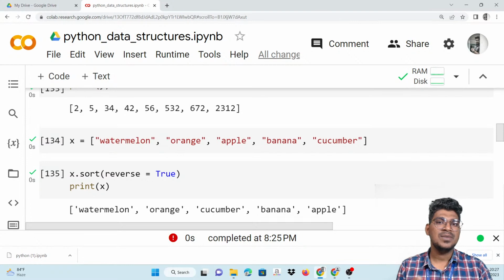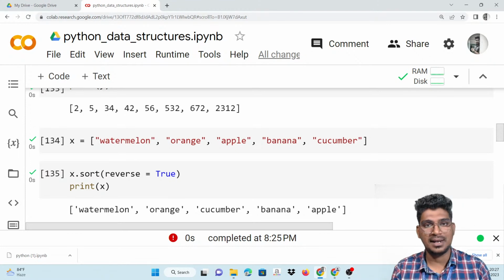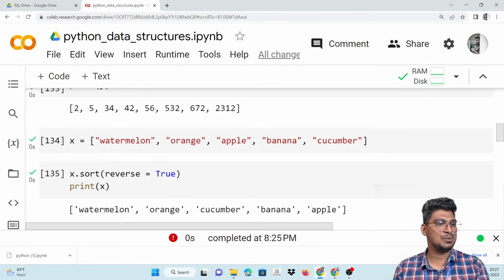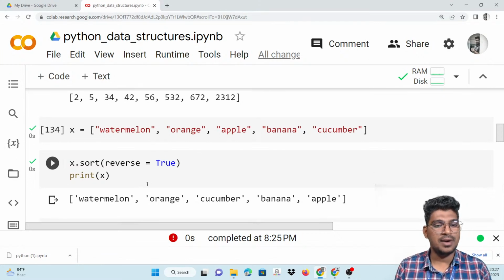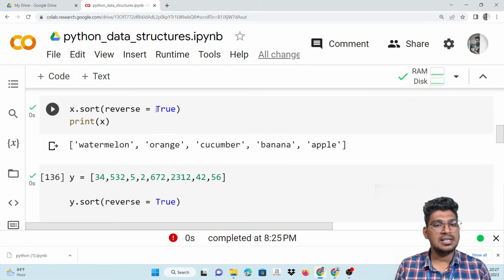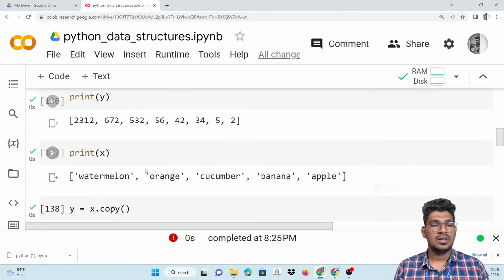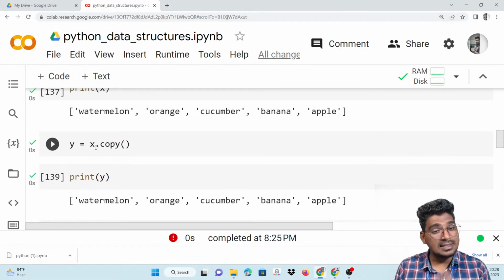Remove helps to remove the value, so you have to specify the value inside the parentheses. Pop means you have to specify the index number. Same purpose only. Now reverse equal to True will help to make the descending order.